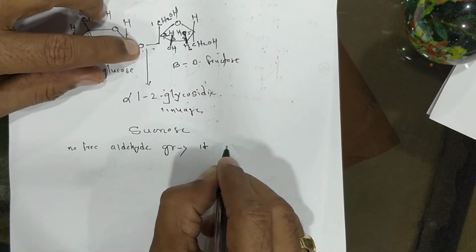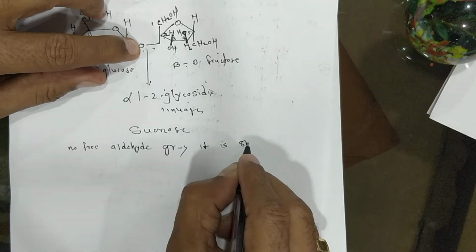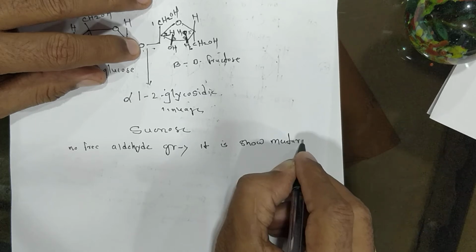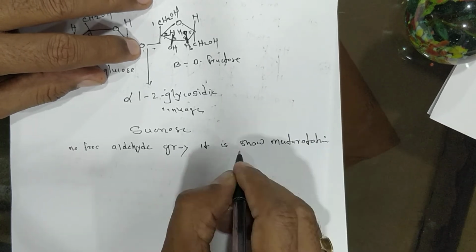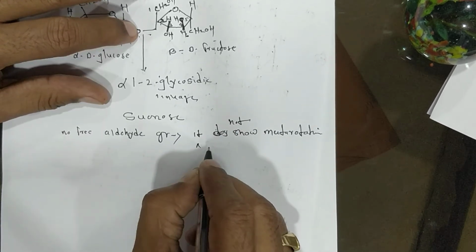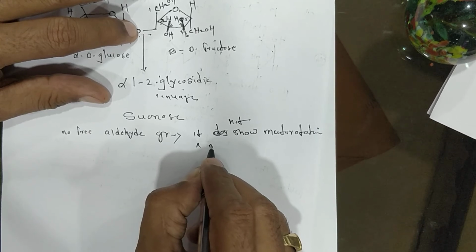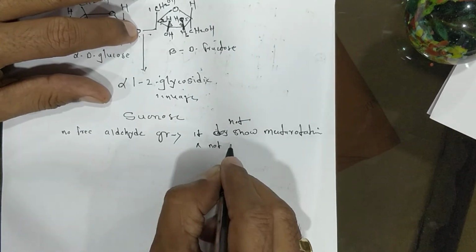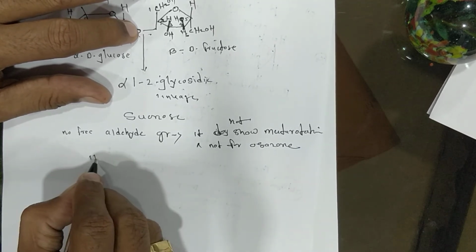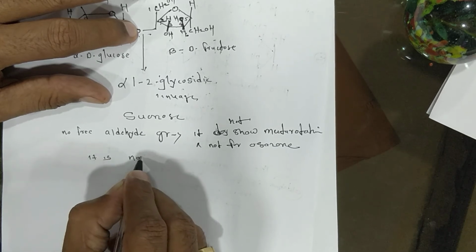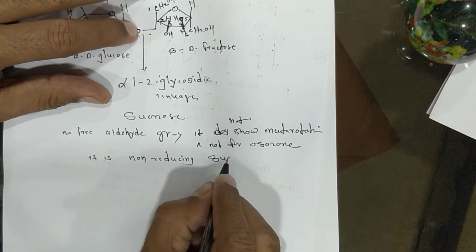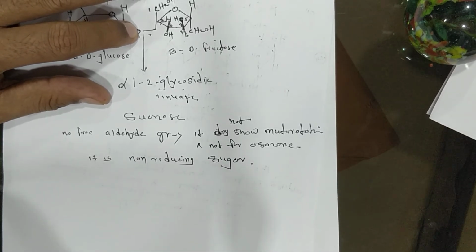Hence it does not show mutarotation and does not form osazone. Hence it is a non-reducing sugar.